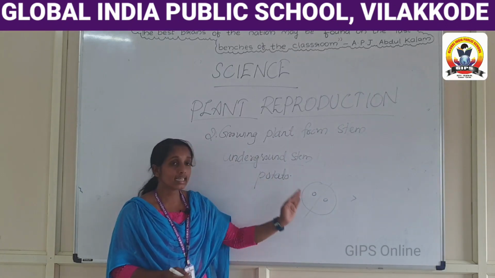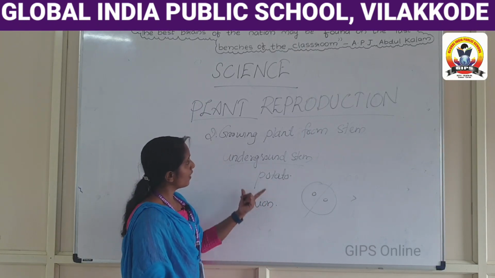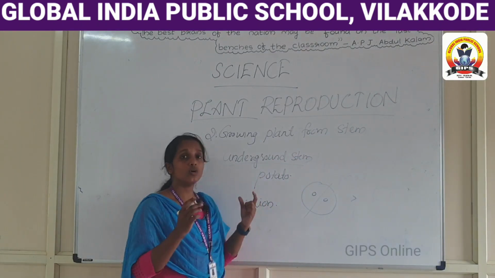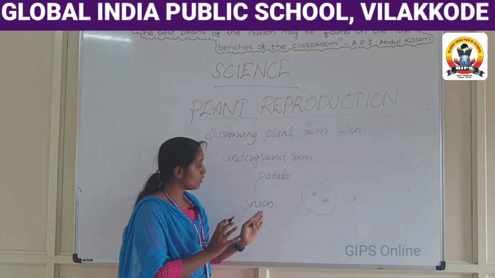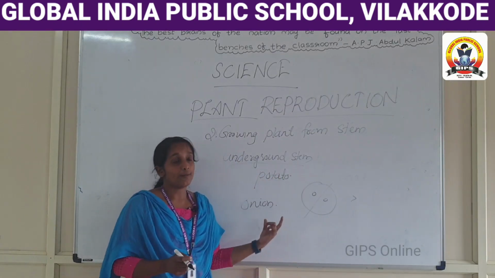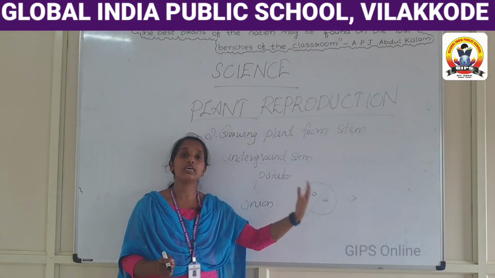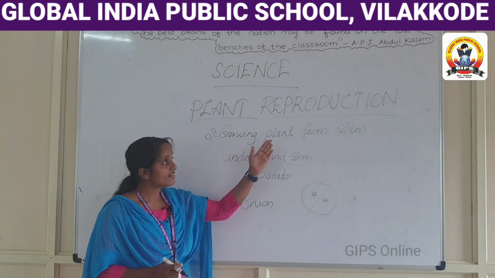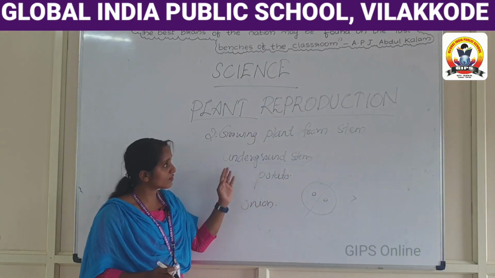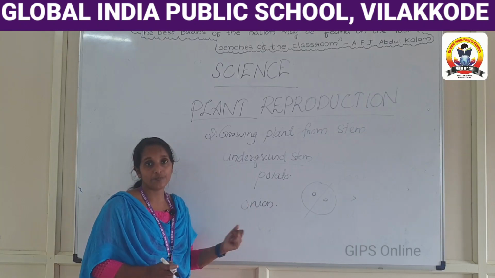And also in the case of onion, it grows this way. If you plant the onion in the soil, you will get a new onion plant. So these are the two examples of growing plants from stem. This is a part of reproduction. Stem can also produce new plants. The examples of growing plants from stem are potato and onion.